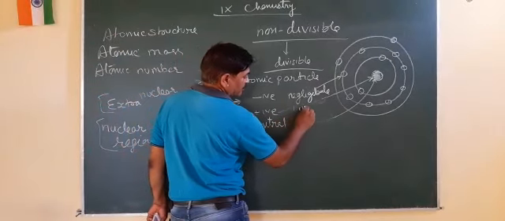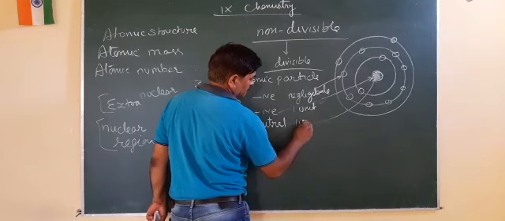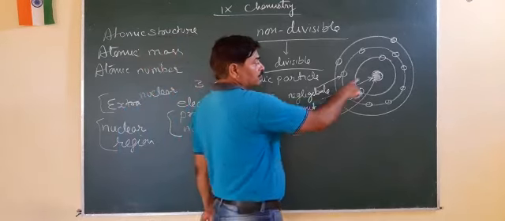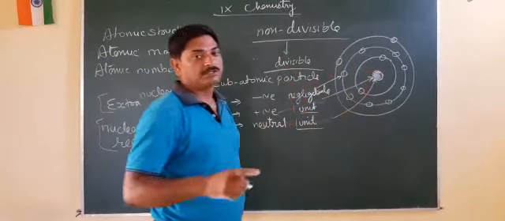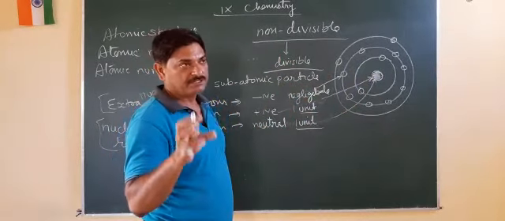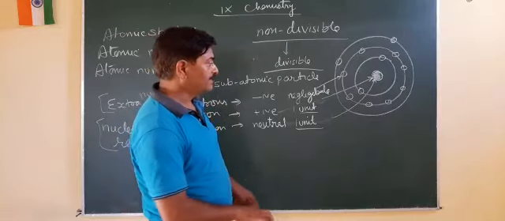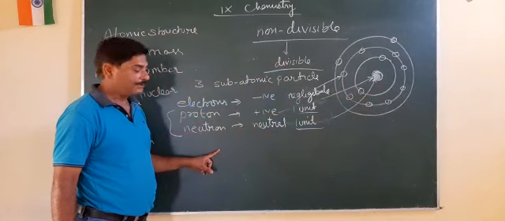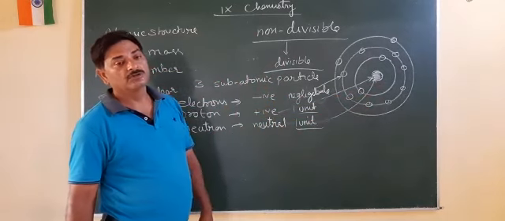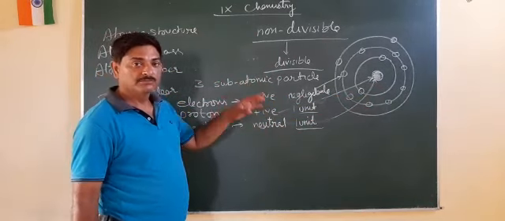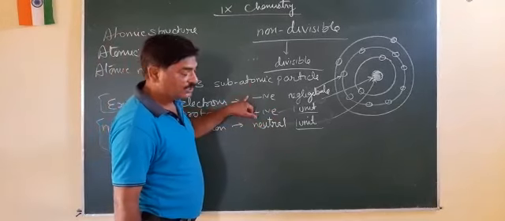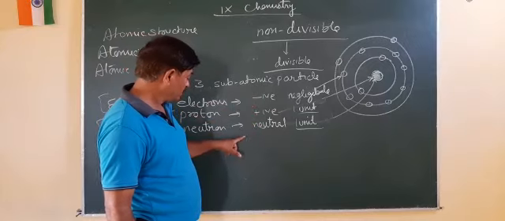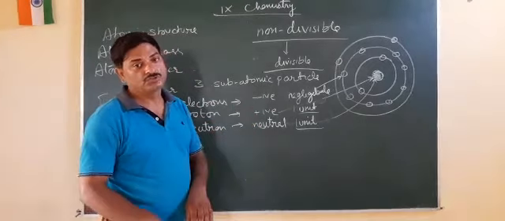They are given 1 unit mass. They are very heavy. That means the nuclear region has all the mass. The heaviest subatomic region present is the nucleus, in which these two heavy particles, protons and neutrons, are present, and the electron does not have any significant mass. If we consider charge, electrons are negatively charged, protons are positively charged, and the neutrons are neutral.